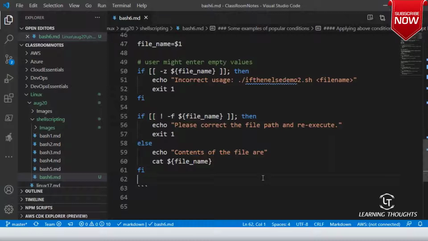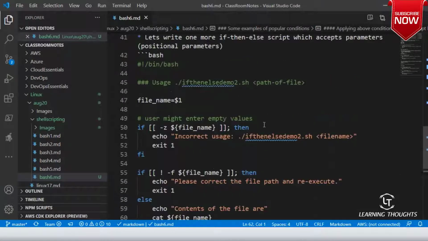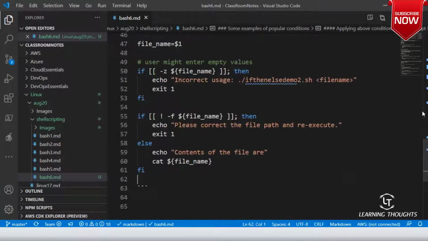Possibly we can combine this statement by writing the and or statements, which we'll be doing in our subsequent examples. Am I clear on this, sir? Yeah.